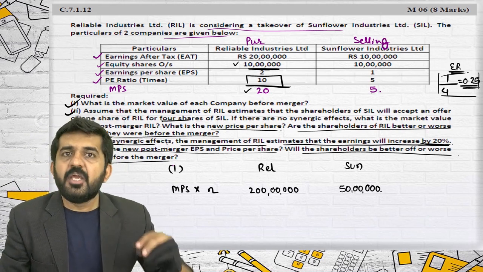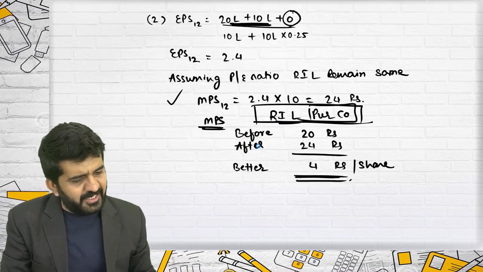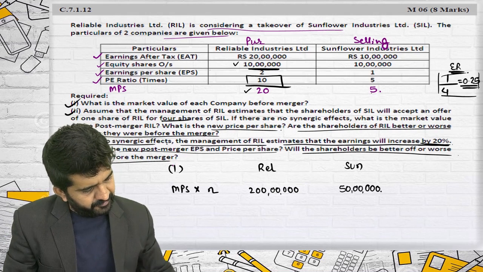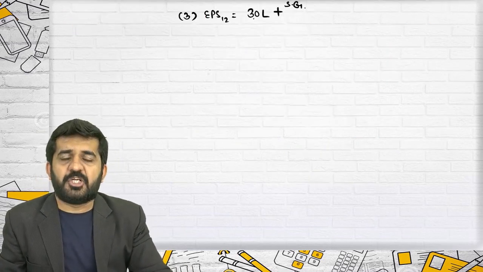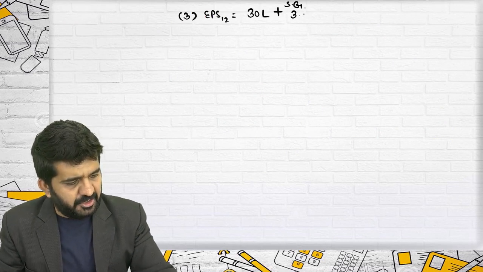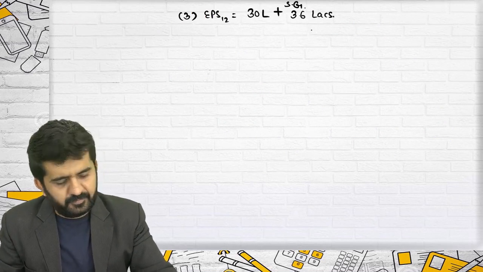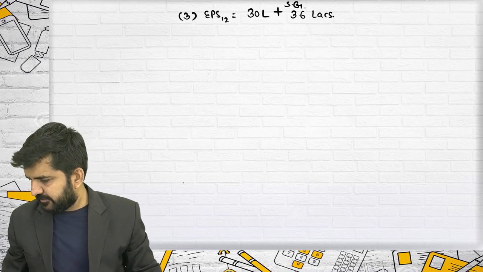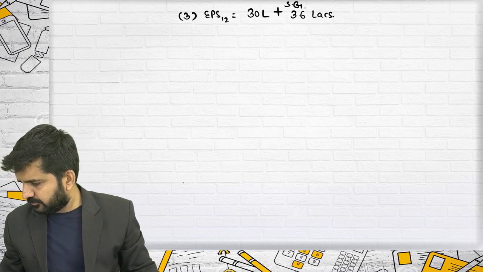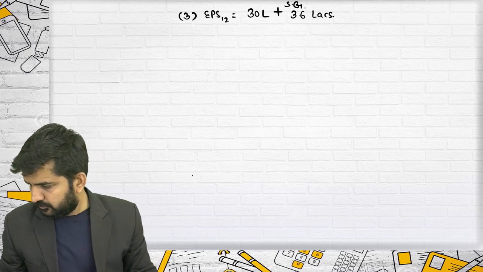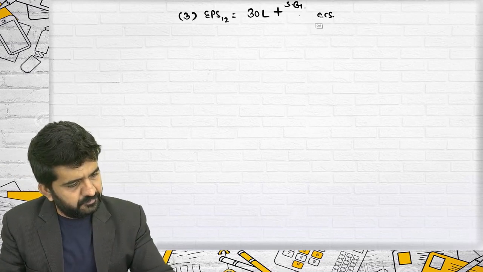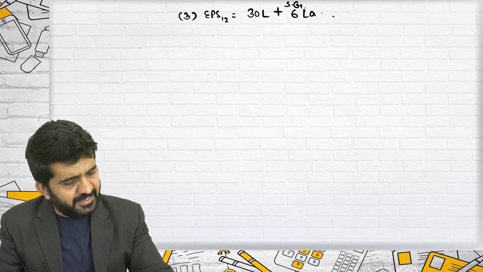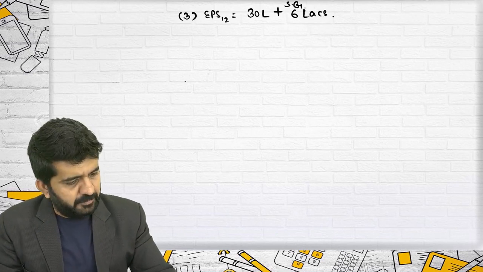If nothing is given, you should take it after the merger. If the synergic gain is 20%, what will it be? 20% of 30 lakhs. It will be 6 lakhs.